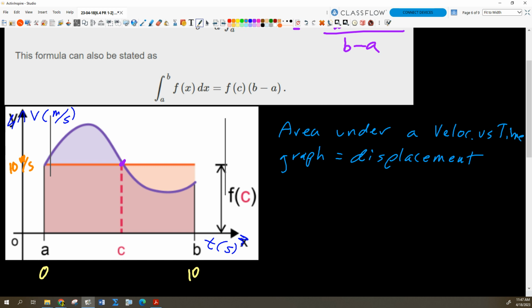At time A I'm starting, and at time B I'm ending. What would be a much simpler way for me to get to the exact same point in the exact same amount of time, to have the same displacement? What does that imply in terms of my motion then? Yeah, I could also just put the cruise control on and move at constant velocity and pick the right velocity so I end up having the same displacement, right?